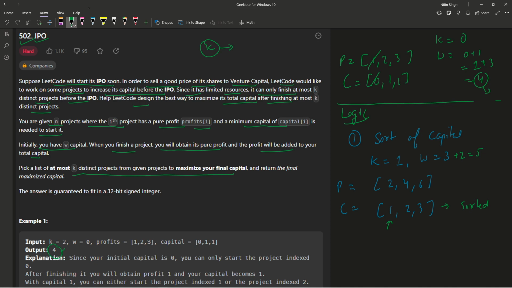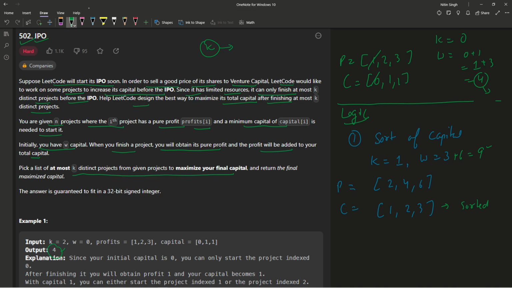But wait, you can also take this one as well, right? So you can also take this project as well, and it has a profit of nothing but 6. So you're going to add 6 into your W, and you can say I have maximum profit 9, and I took this project because this also is less than or equal to W. So now guys, how would you come to know which project I should take, even when it is in sorted order?